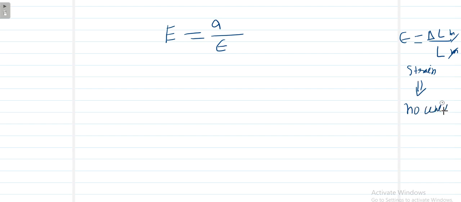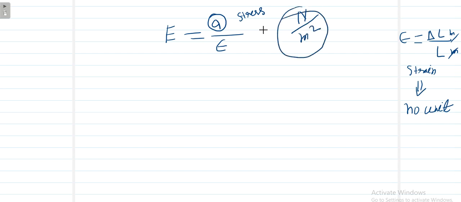So we are left with sigma, that is stress. That means the unit of Young modulus is the same as stress, and we know that stress is nothing but resistive force divided by area. If we denote resistive force in Newton and area in meter square, then ultimately the unit of modulus of elasticity is Newton per meter square, which is the SI unit.